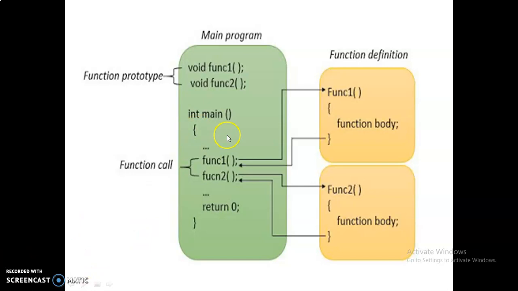Within the main function, function 1 and function 2 are called here. When function 1 is called, the direction of the flow is shown here. It will call function 1 and execute the body of function 1. When the body of the function is finished, the curly brace indicates the end of the function. After this curly brace, it goes to the next statement of the function calling. Here the next statement is function 2.